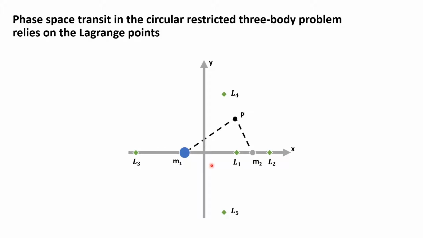The equilibria of this autonomous system are called the Lagrange points. There are 5 of them: L1, L2, L3, L4, and L5. The first 3 are the collinear points, and the remaining 2 are the triangular or equilateral points. We restrict our attention to L1 and L2, but particularly L1.